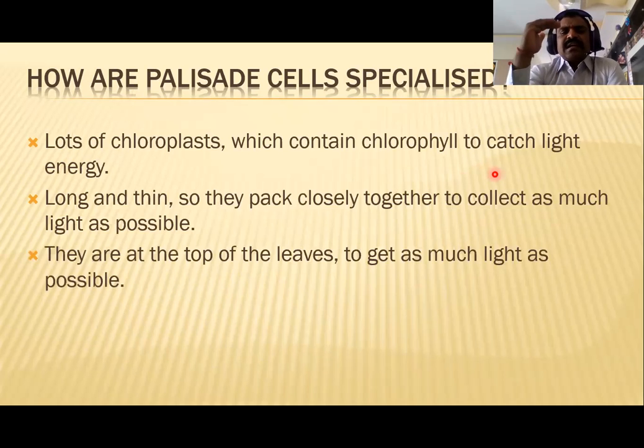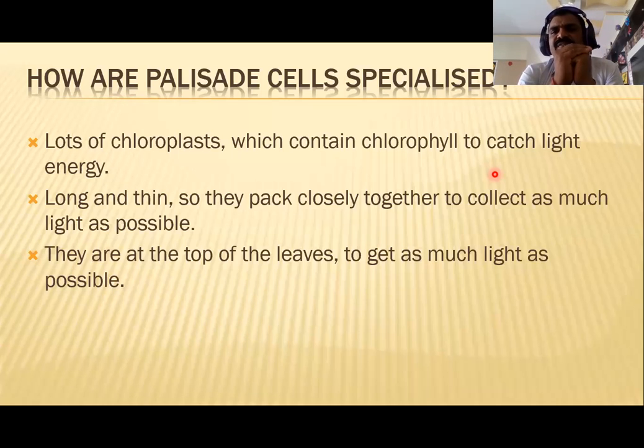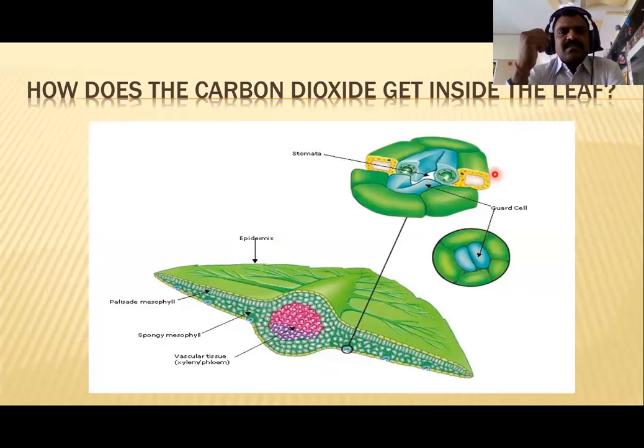They are at the top of the leaves to get as much light as possible. The upper surface of the leaf is useful for absorbing as much sunlight as possible. So this is the